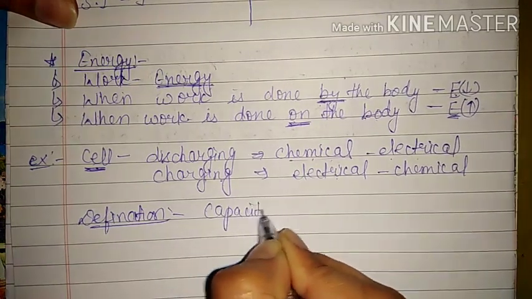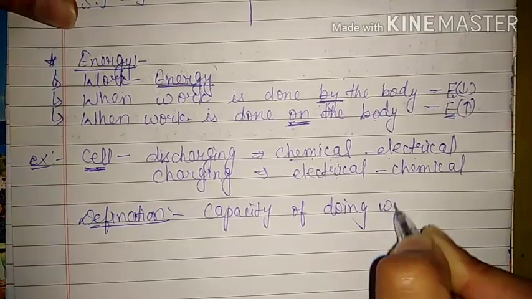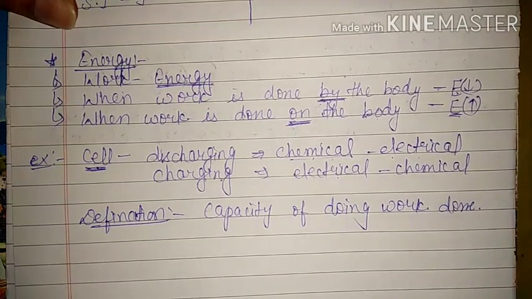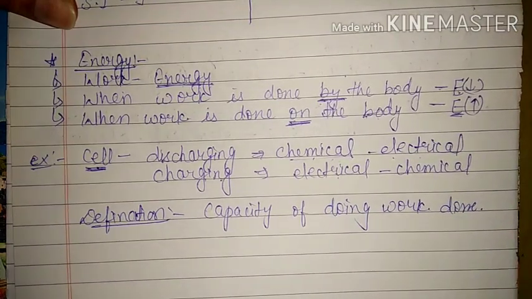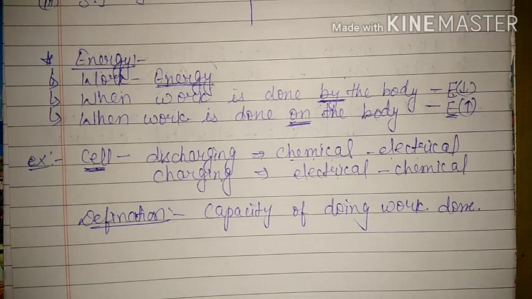So it is the capacity of doing work, because if the body has more energy, then it can do more work, and if the body has less energy, then it will be able to do less work only. That means energy defines the capacity of doing work.